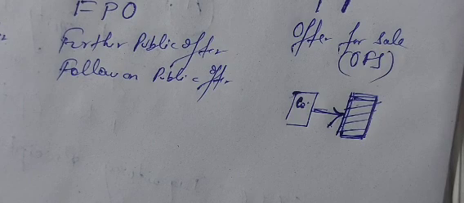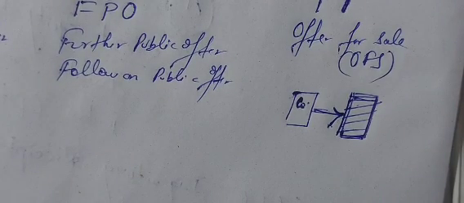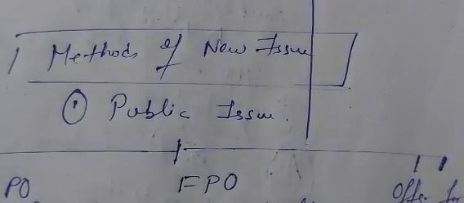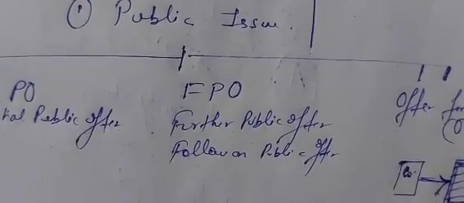Clear? So there is IPO, there is FPO, there is offer for sale. Is it clear? So the company is selling shares to the public only, in these three manners. So public issue is divided into three types. One is IPO, one is FPO, one is offer for sale. Is it clear? Now next we will talk about the next type of new issue. First one was public issue, which is divided into three types: IPO, FPO and OFS.